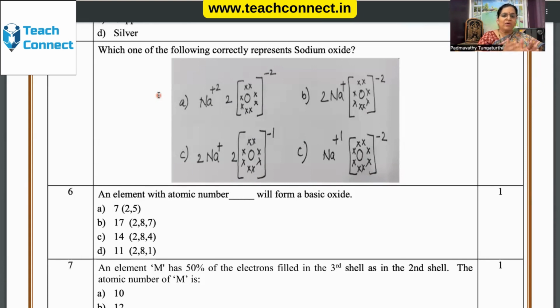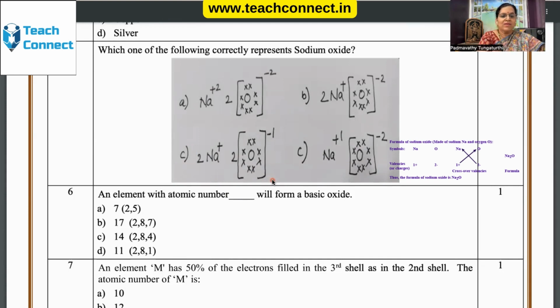Does the child know that octet configuration has to be completed? Does the child know that 2, 8, 1 is the electronic configuration of sodium? Does the child know that sodium can react with oxygen? When the child knows all these concepts, he has to club up the concepts and understand that sodium ion will react with oxygen ion to form sodium oxide.